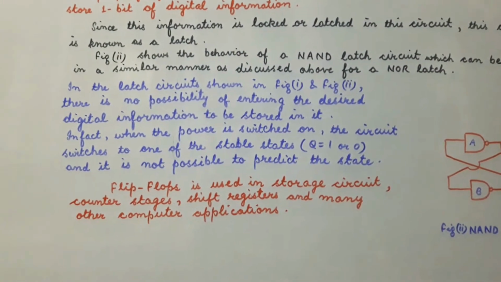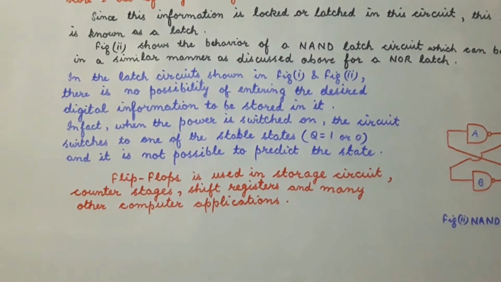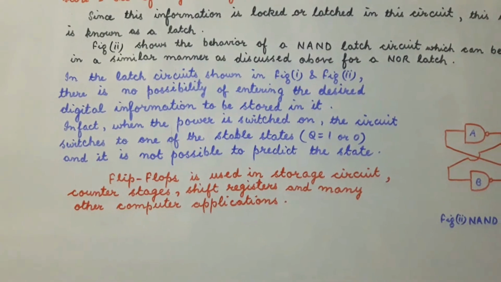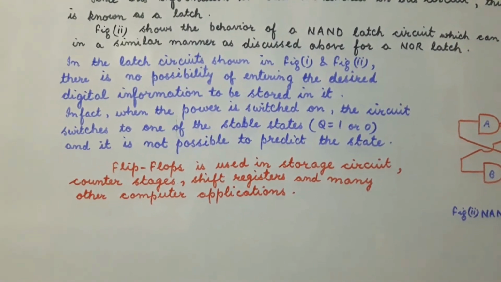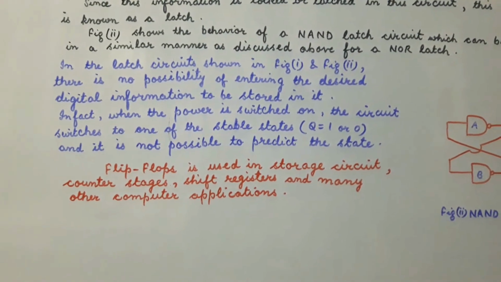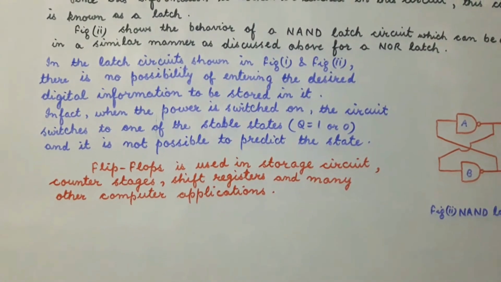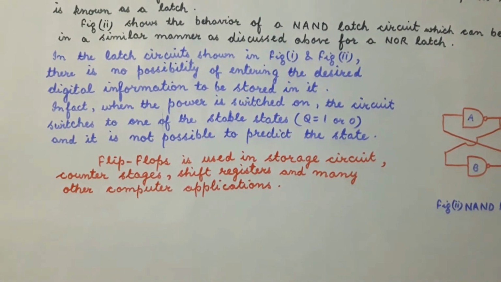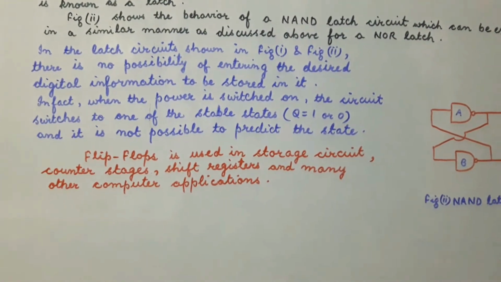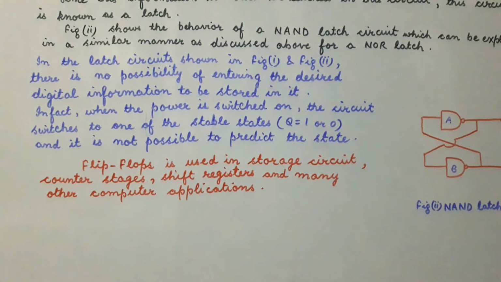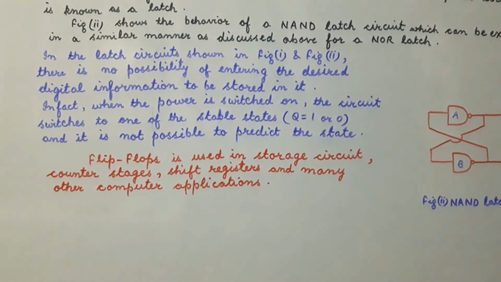In fact, when the power is switched on, then the circuit switches to one of the stable states, either Q is equal to 1 or Q is equal to 0, and it is not possible to predict the state. The flip-flops are used in the storage circuits, counter stages, shift registers, and many other computer applications.